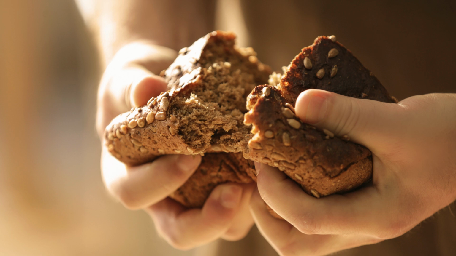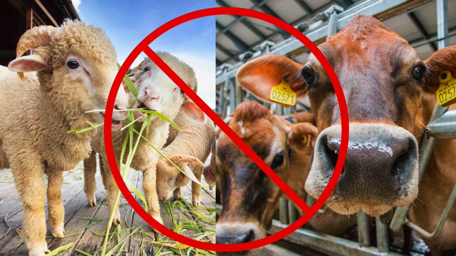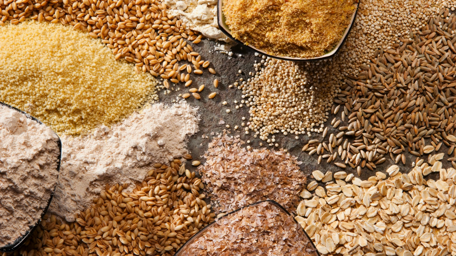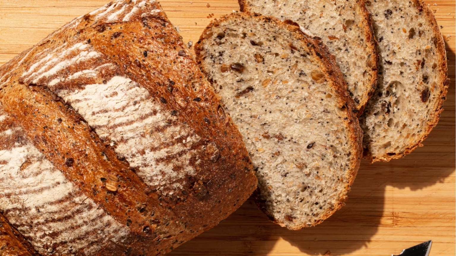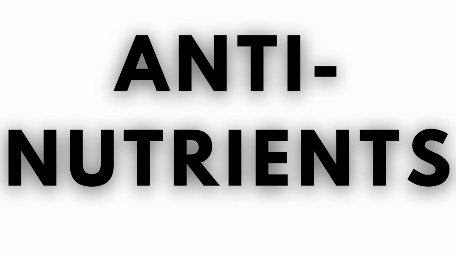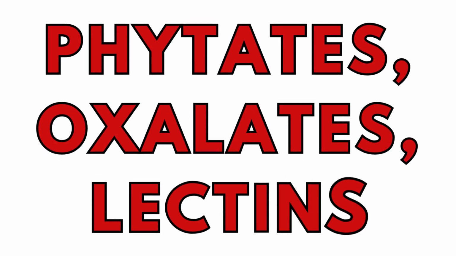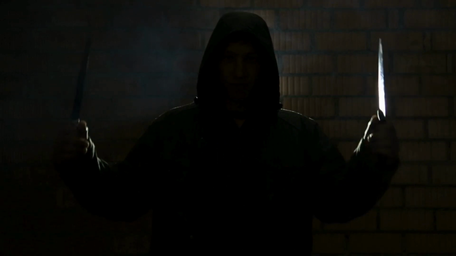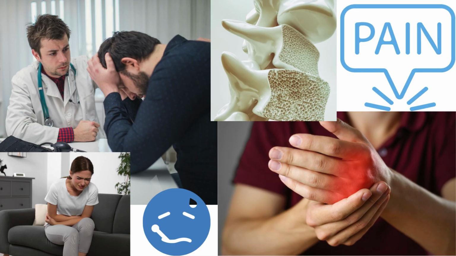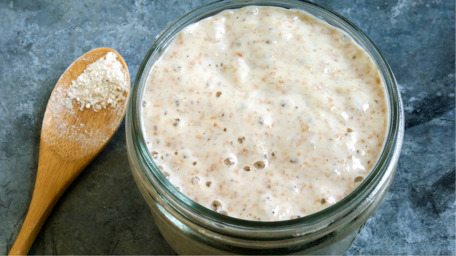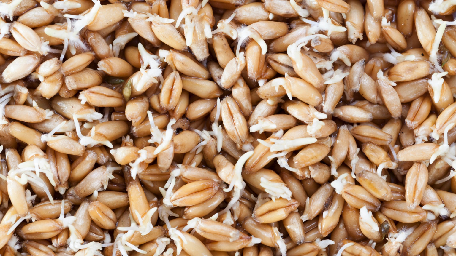Like I mentioned in an earlier video, we are not farm animals with multiple stomach chambers, so we need to break down our whole grains and our whole grain flours before we eat them. Grains, beans, nuts, and seeds all contain harmful anti-nutrients known as phytates, oxalates, and lectins. These things can be very damaging to the body, rob the body of valuable minerals, cause toxicity, cause inflammation, and cause many other health problems. Anti-nutrients can be greatly reduced or destroyed by sourdoughing, soaking, and sprouting.